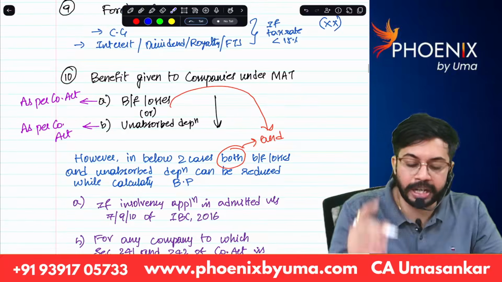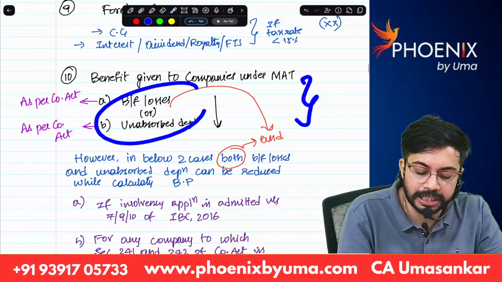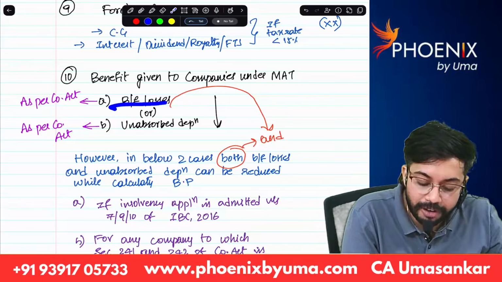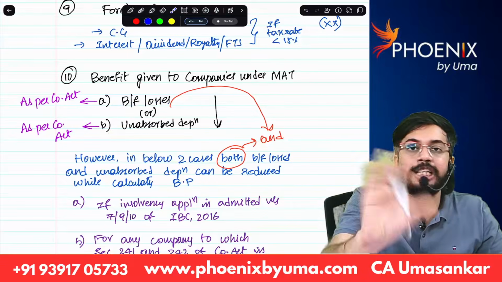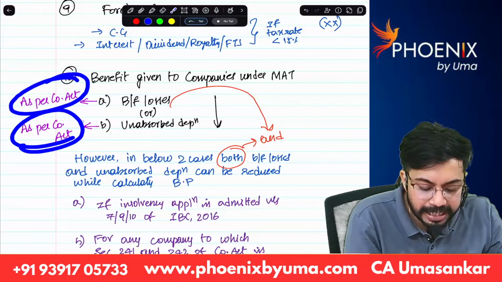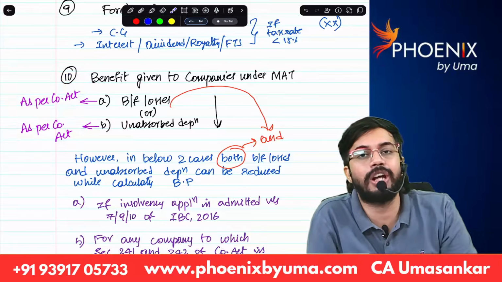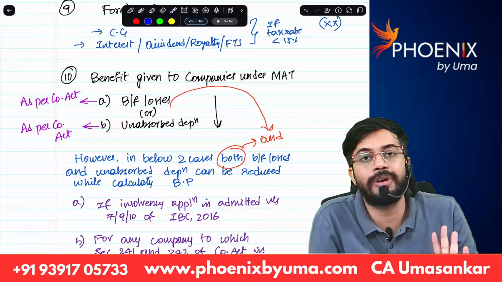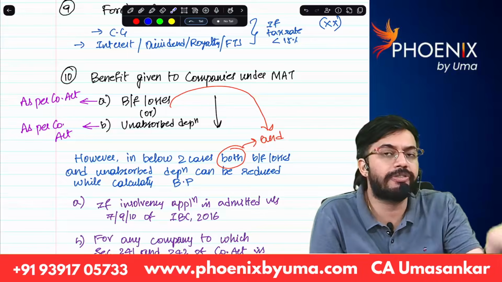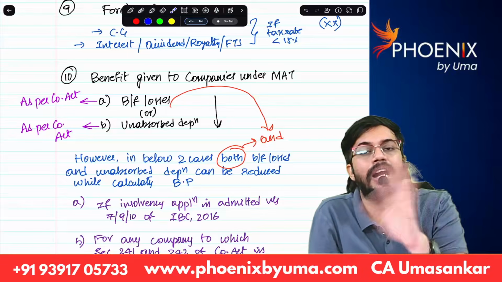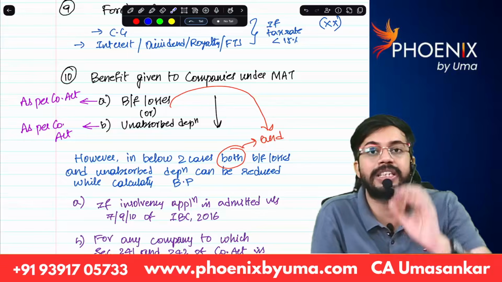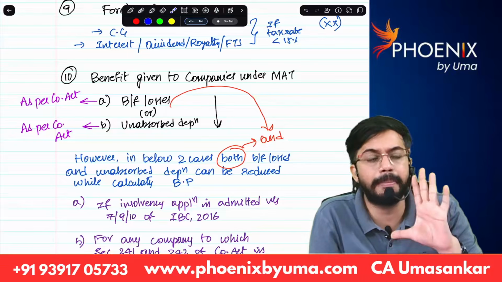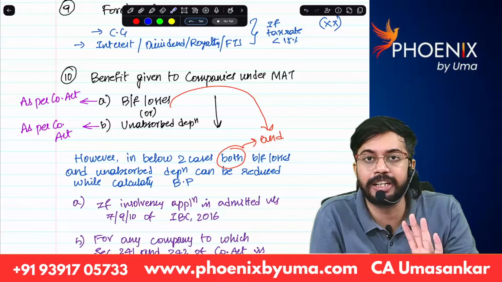And another important adjustment, brought forward losses or unabsorbed depreciation, whichever is lower. And brought forward losses, unabsorbed depreciation not as per Income Tax Act, as per Companies Act only, whatever the brought forward losses, unabsorbed depreciation are there, whichever is lower, both are not allowed as reduction. Either brought forward losses as per Companies Act or unabsorbed depreciation as per Companies Act, whichever is lower is required to be reduced. These are the important adjustments in MAT calculation, book profit calculation.